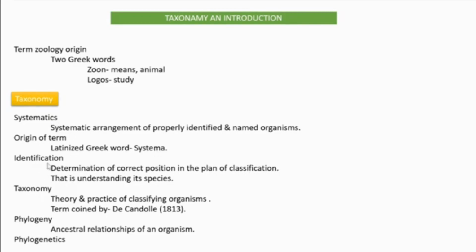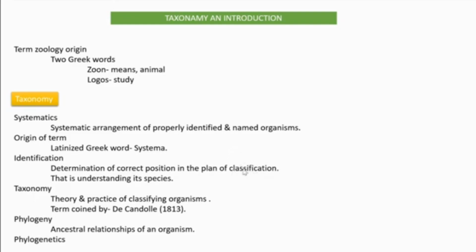And identification. What is identification? Identification means if we happen to come across a strange species first, and then we identify it up to its species level, then we can say that we identified that particular organism. There is a determination of its correct position in the plan of classification. The plan of classification, you have already studied in your first two classes.